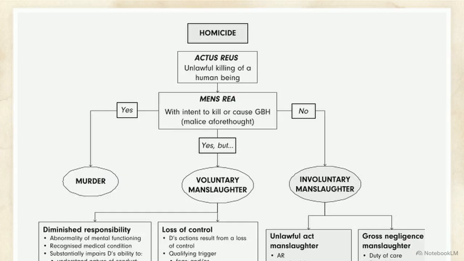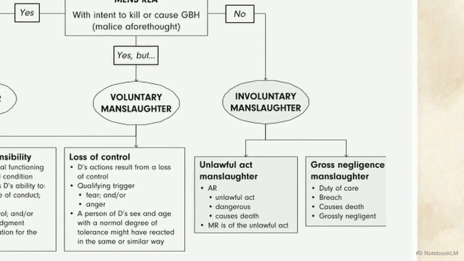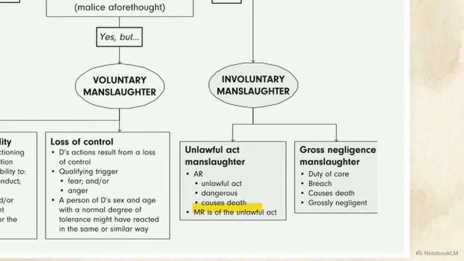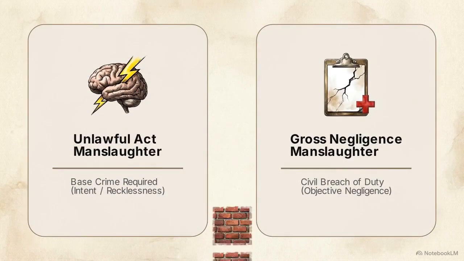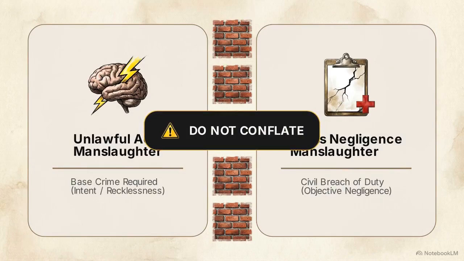This comprehensive summary shows the structure you must maintain. To master homicide law, you must enforce a strict firewall between the mens rea required for an unlawful criminal act and the civil breach of duty required for gross negligence. Conflating the two tracks is the fastest way to fail a legal argument.